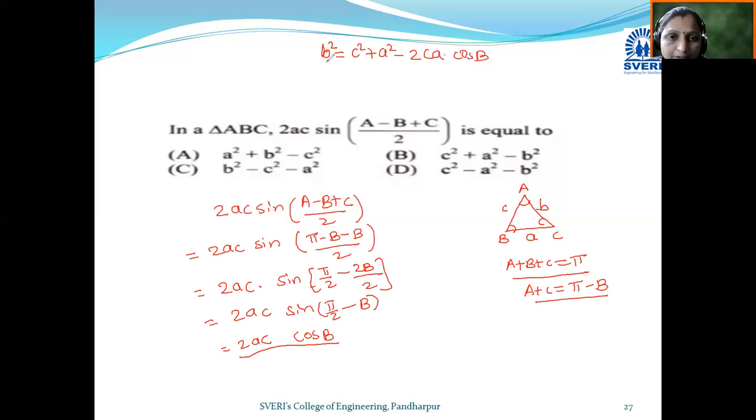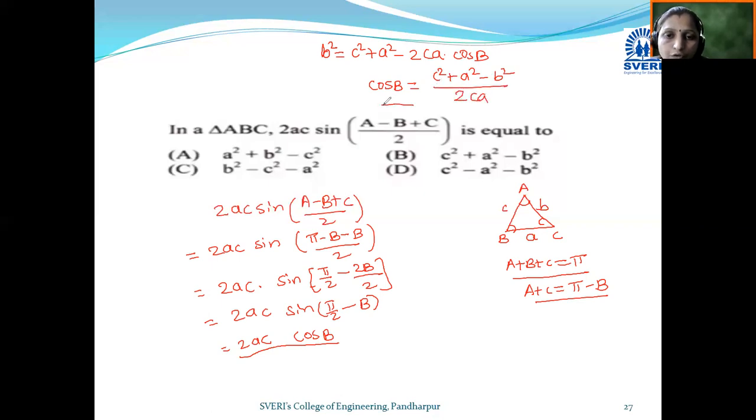This is the cosine rule for finding the value of b square. By using this formula, shifting this term on this side and b square on the other side, cos b becomes c square plus a square minus b square divided by twice ca.